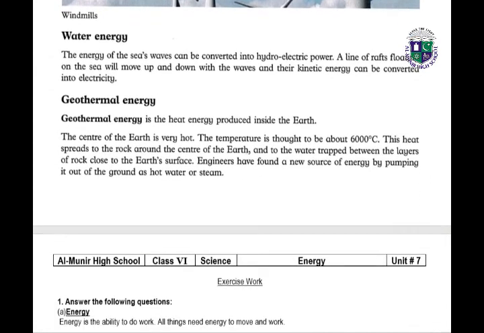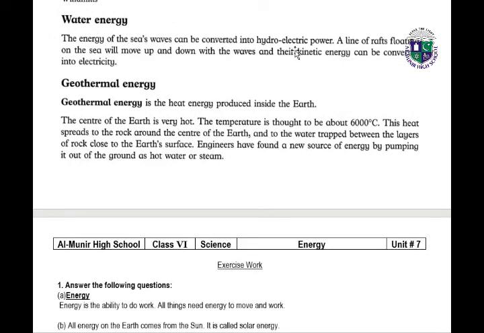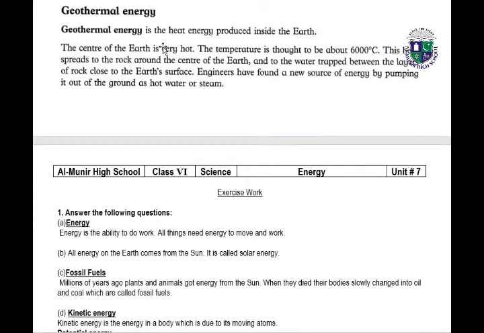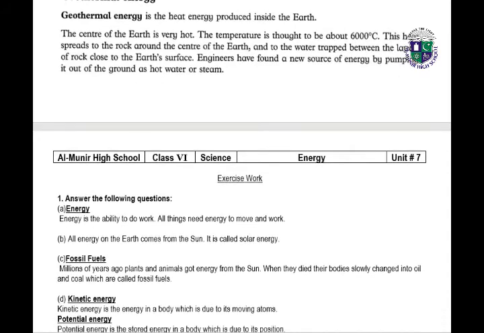Water energy: yes, the energy of the sea's waves can be converted into hydroelectric power. A line of rafts floating on the sea will move up and down with the waves, and their kinetic energy can be converted into electricity. Geothermal energy is the heat energy produced inside the earth. The center of the earth is very hot. The temperature is about 6000 degrees centigrade. This heat spreads to the rock around the center of the earth and to the water trapped between the layers of rock close to the earth's surface. Engineers have found a new source of energy by pumping it out of the ground as hot water or steam.